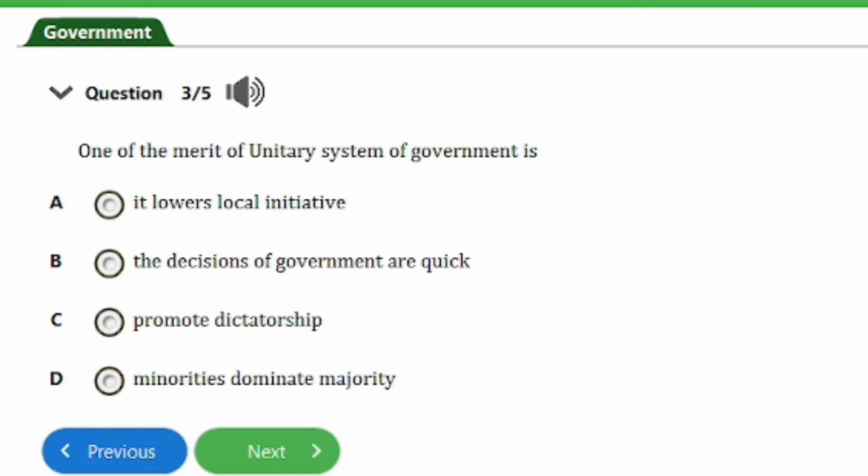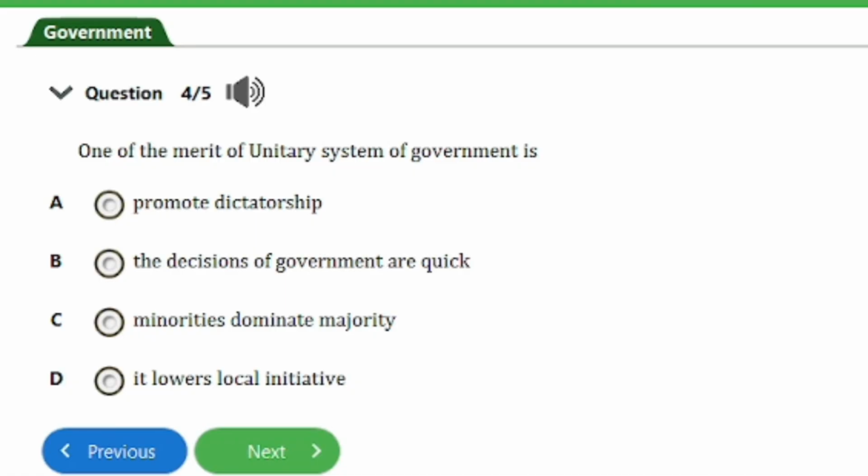So over here is question number 3. It says, one of the merits of unitary system of government is A, it lowers local initiative, B, the decisions of government are quick, C, promotes dictatorship, D, minorities dominate majority. So the answer to this question is option B here. The decisions of governments are quick. So that's it for this question. Let's head on to the next one.